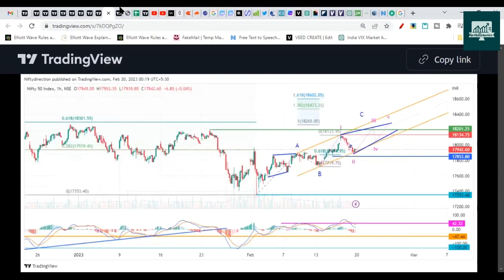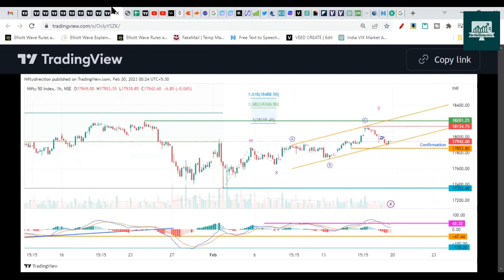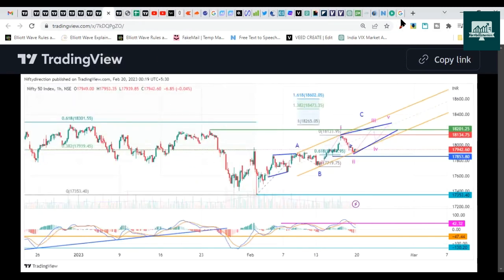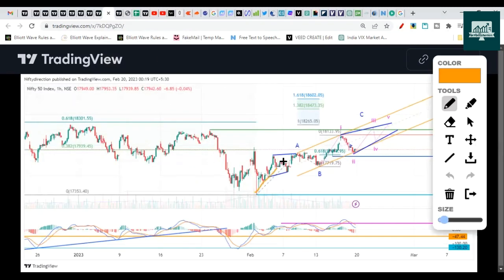Here we can consider the wave count similarly. The same wave count, I have considered A wave. It could be a leading diagonal structure. It has a complex wave count, so this can be a three-wave structure. And then this is the B wave. This looks to be an expanded flat correction as a B wave, and wave C is in progress.